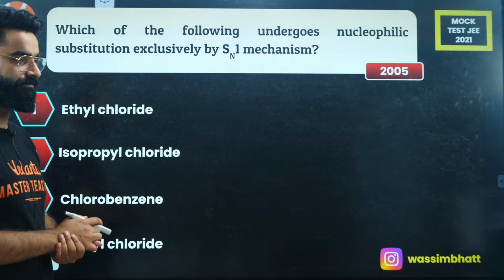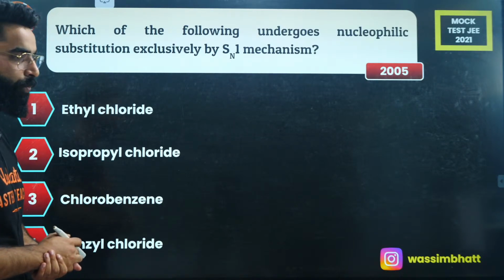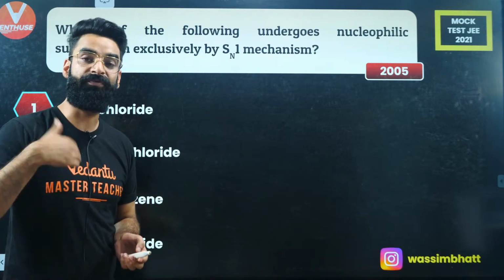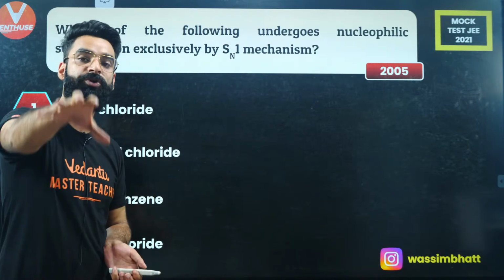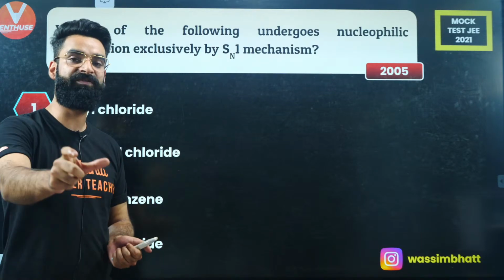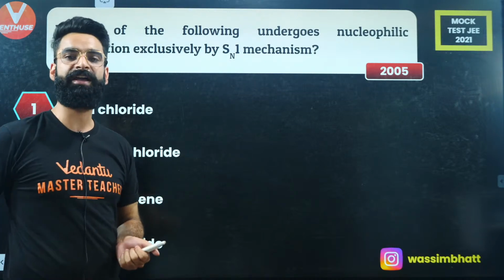What do you think about this? People, if you remember, in Sn1 mechanism, what is the first step? First step is the ionization step, in which you get the carbocation. Then you see the stability of the carbocation. Wherever the carbocation is maximum stable, that reaction goes through Sn1 mechanism.